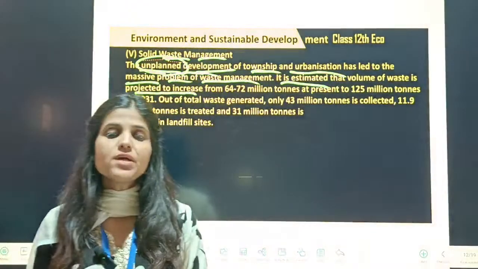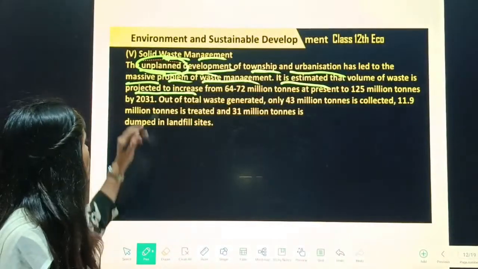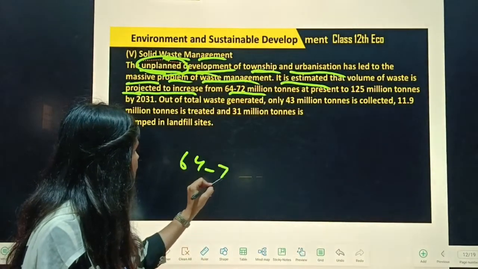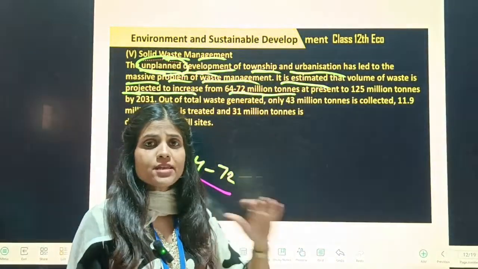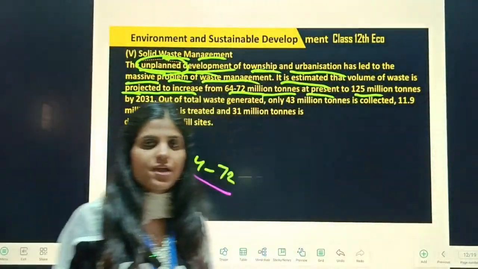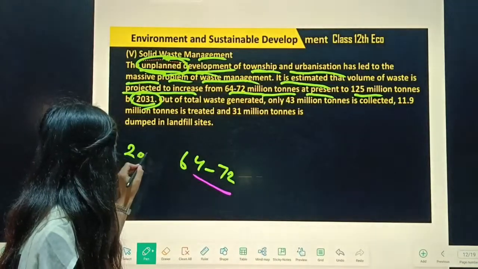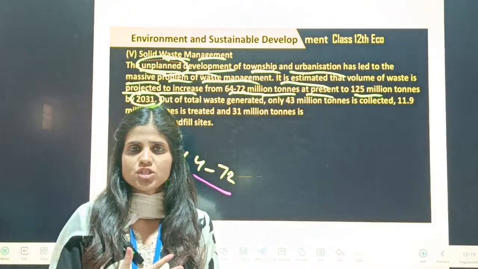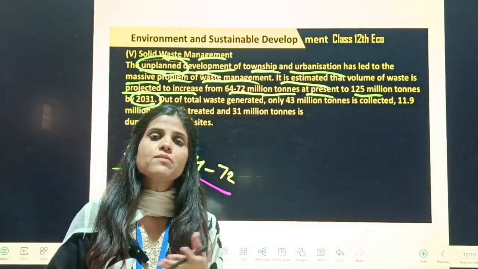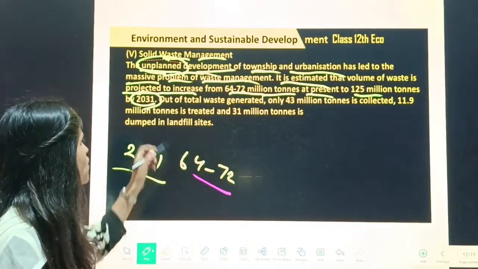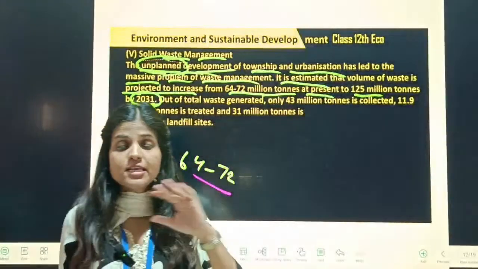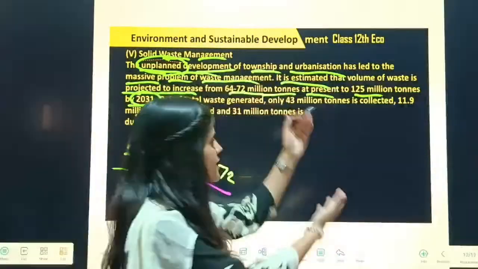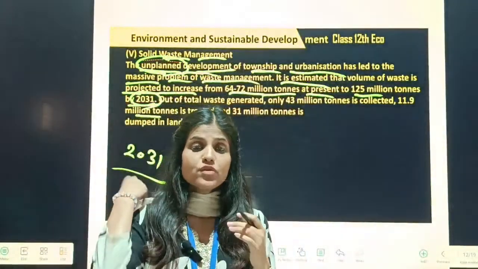So right now, according to the data, according to the survey, the estimated volume of waste is projected to increase from 64 to 72 million tons, and at present it is 125 million tons up to the year 2031, which is not a good condition. You can't say that if waste of things continues like this, solid waste, the environment will suffer more, people also will suffer. According to this survey, these are only assumptions, but if waste management continues like this, the number can rise, which is not good from the people's point of view.